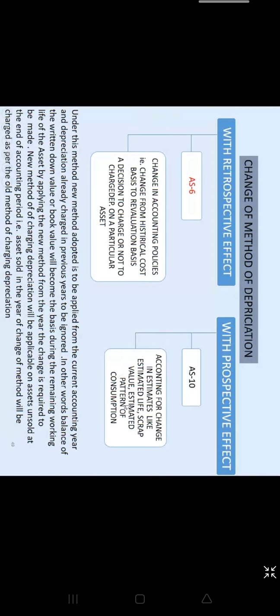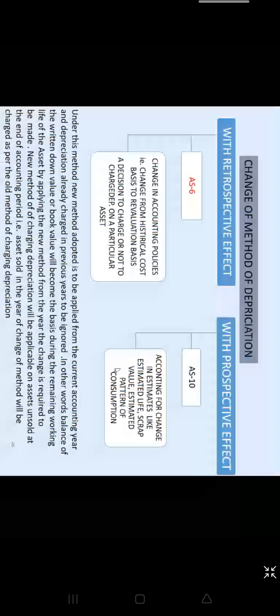We have taken change in the estimated pattern of consumption, that is from SLM to WDV and WDV to SLM. If scrap is changing, how to incorporate; if estimated life is changing, how to incorporate. Now there is one more thing, that is change in the historical cost or change in the book value of the asset.